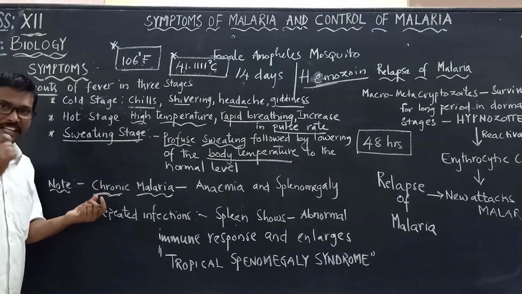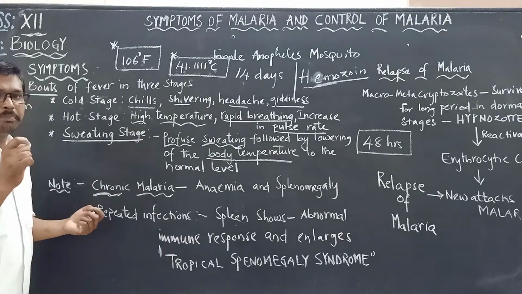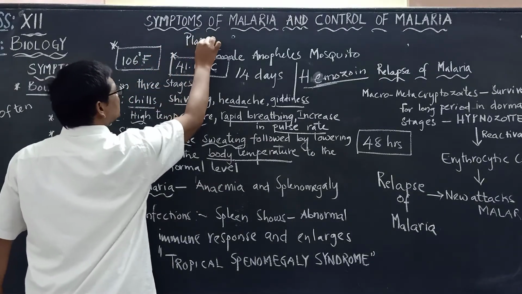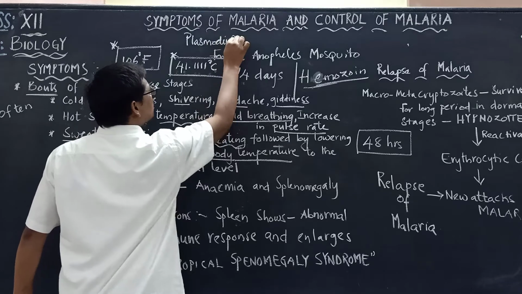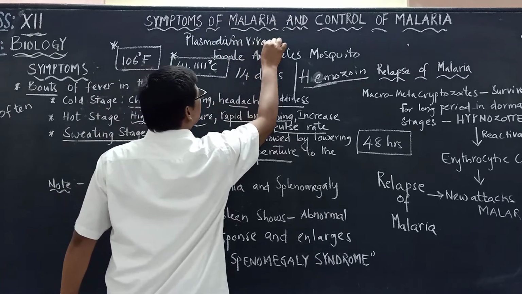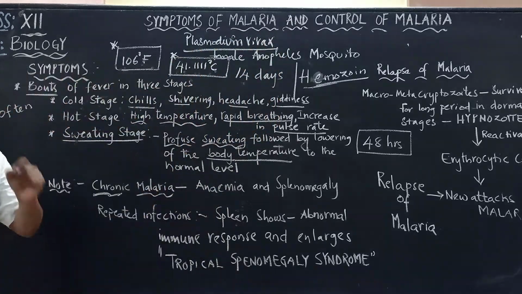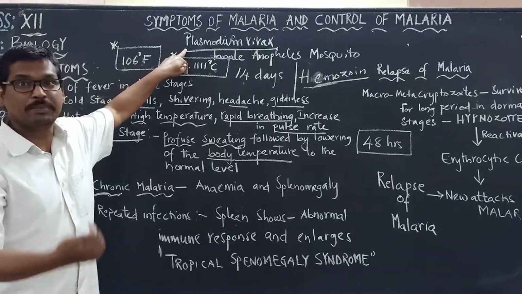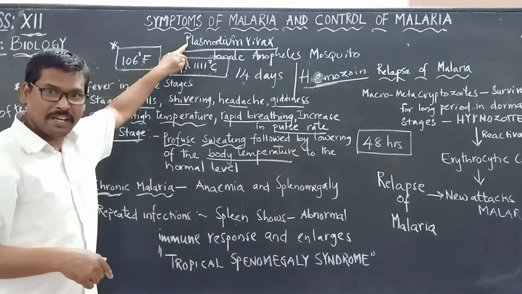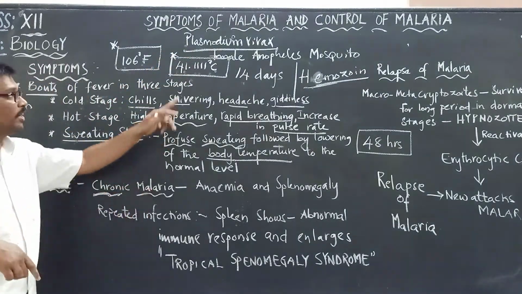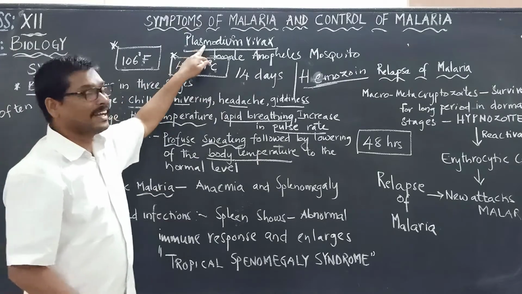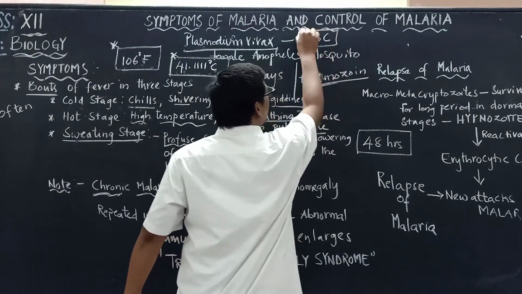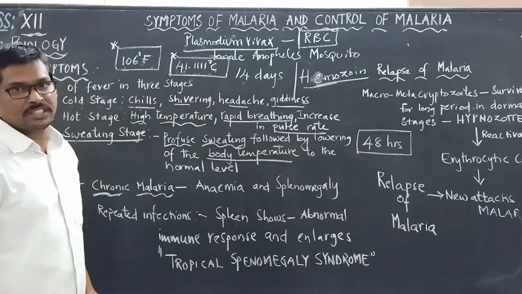So here the basic point that we have to remember is that when a person is suffering with malaria, what is the microbe that is causing this? It is the Plasmodium vivax. So here please remember, it is not the mosquito which is causing the disease. The mosquito is only a carrier. It is carrying this particular microorganism in its body. When Plasmodium vivax enters the body, at one particular stage it attacks the RBCs, the red blood corpuscles in our body, which are very important.